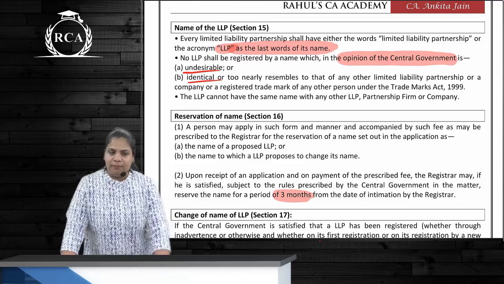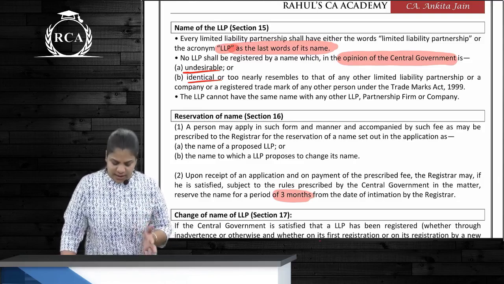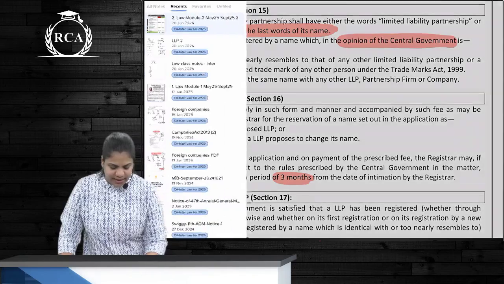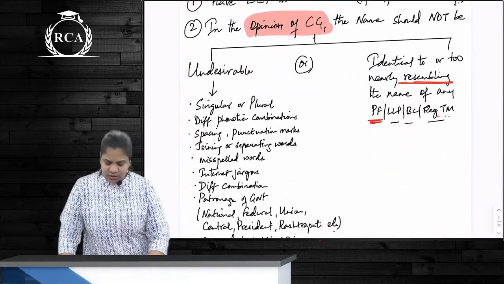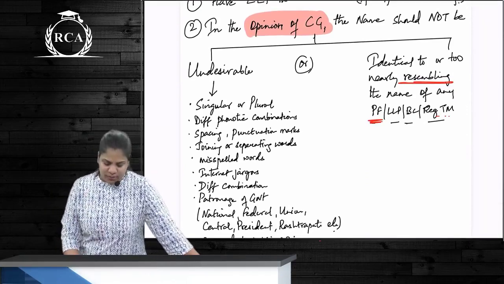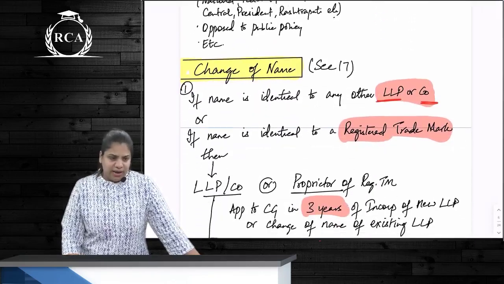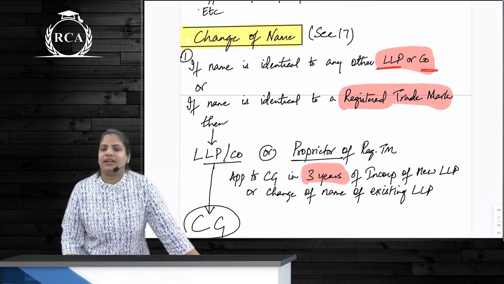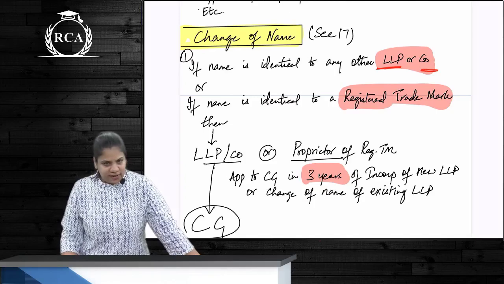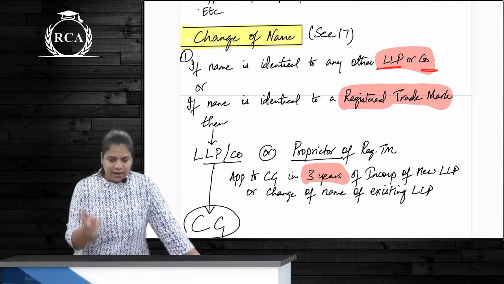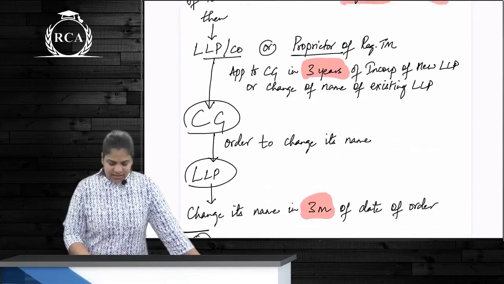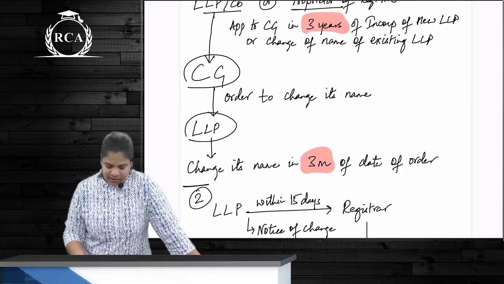But the name of the LLP should not be undesirable in the opinion of whom? CG. So it should not be undesirable. It should not even be identical to the name of any other LLP or partnership firm or body corporate or even any registered trademark, correct? But if name is identical to an LLP or to a company, or name is identical to the registered trademark, then LLP or company or proprietor can make an application to CG within 3 years, and CG will give an order to the LLP to change the name within 3 months.